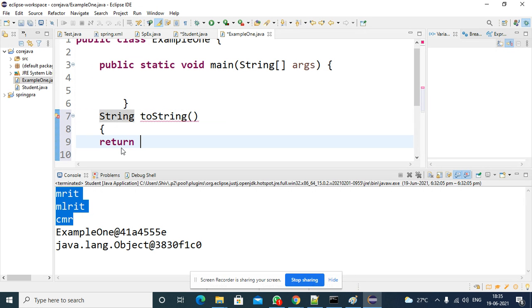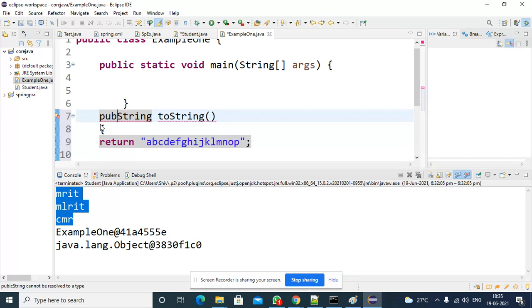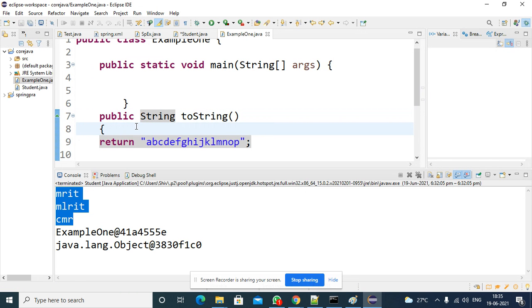So return, write your name, ABCD. While writing the method, this method must be a public method. Why? Because while overriding, you are not supposed to decrease the access level. There are overriding rules, and based on the overriding rules, it will work.